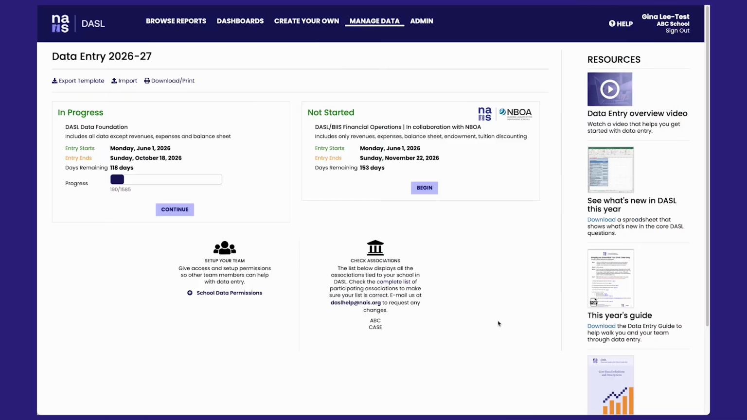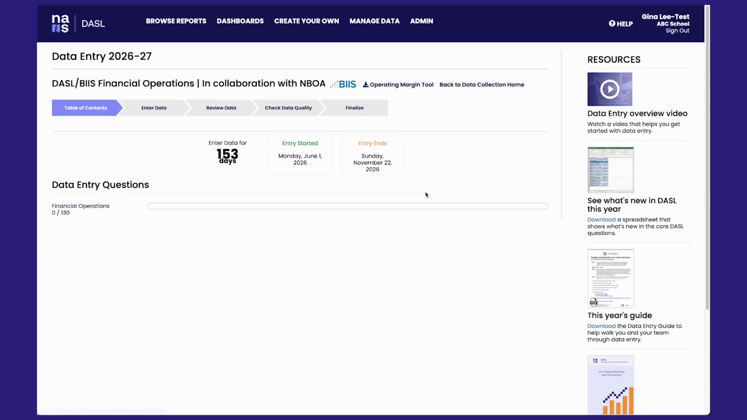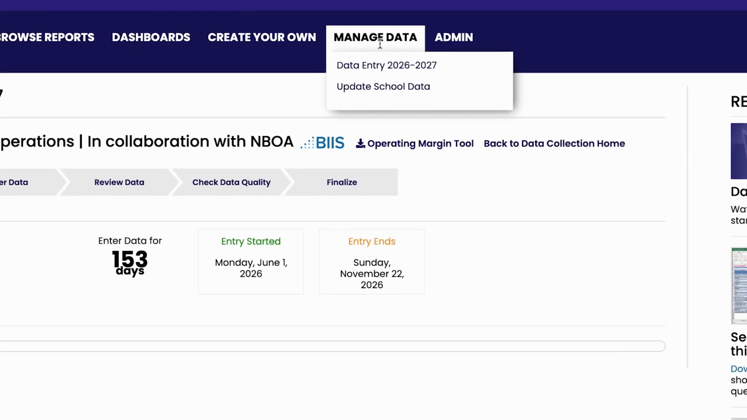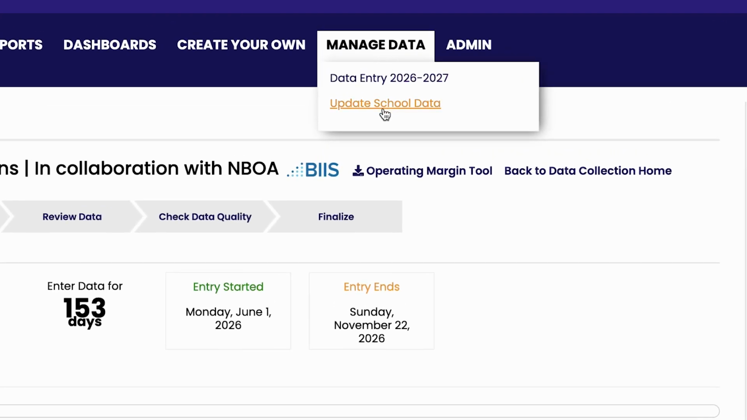Remember to return to DASL Data Entry Home to enter financial operations data. It's best practice to enter as much as you can early and return to enter your balance sheet once your audit is available. If your audit will not be available before December 9th, enter your draft audit numbers. You can return to DASL and update your entries using Update School Data.